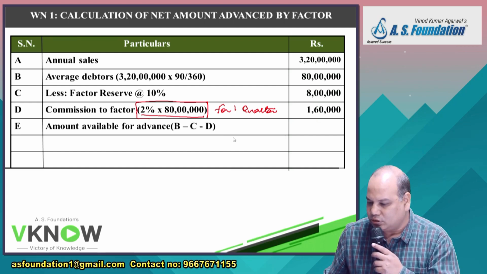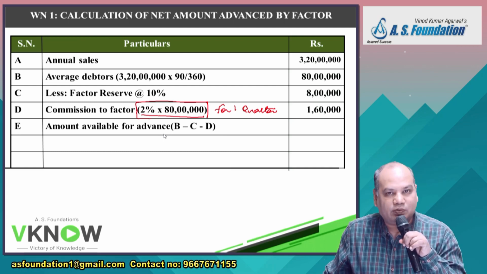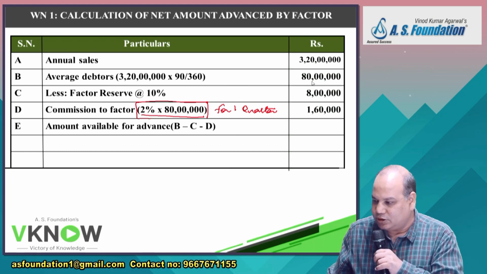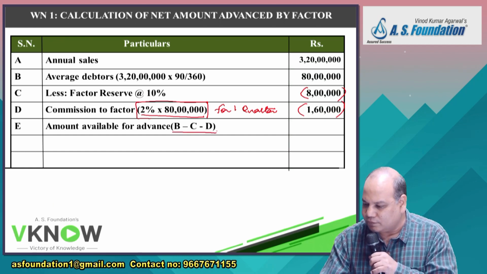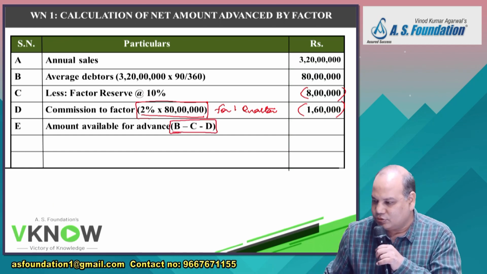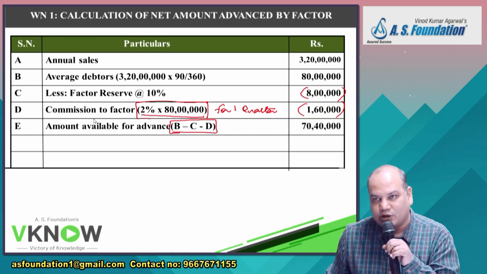Now you write down amount available for advance. 80 lakh minus 8 lakh minus 1,60,000. You put this in brackets also and you write the formula both. So company should get an advance of 70,40,000. Respect the question. Commission is collected upfront. Means they will deduct commission and then give you the advance.